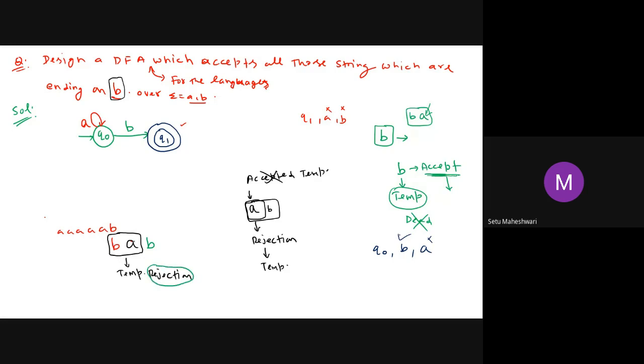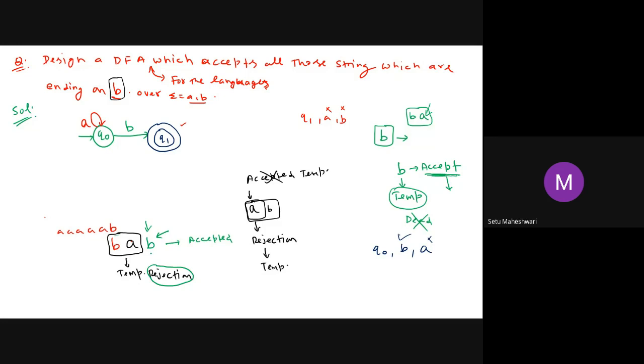But if in future one B comes, that means this will be accepted. Is that clear? Right? So I am supposed to leave this string to the place from where I can have one B, so that if in future I have one B, then it will be accepted, and if there is no B, then it will be rejected.